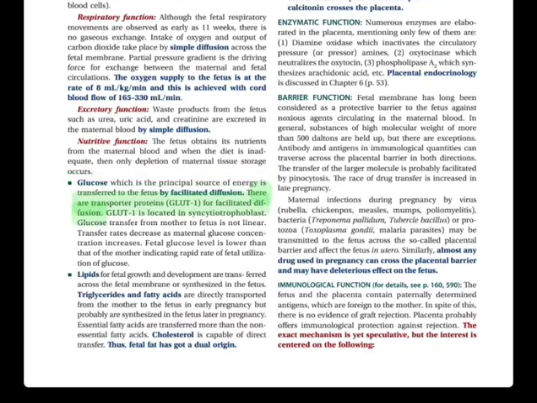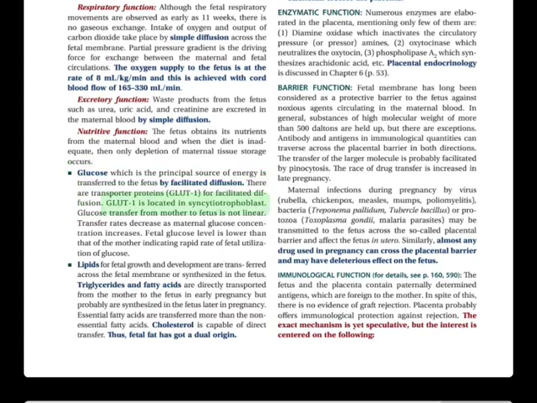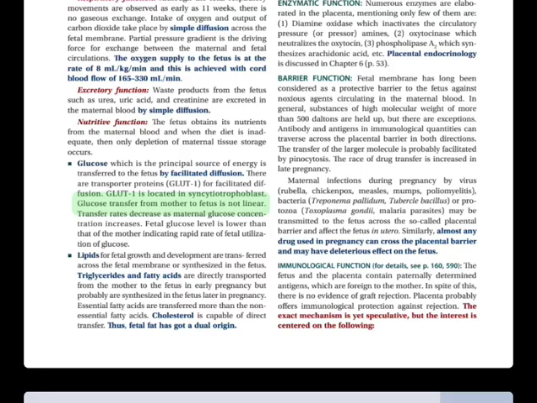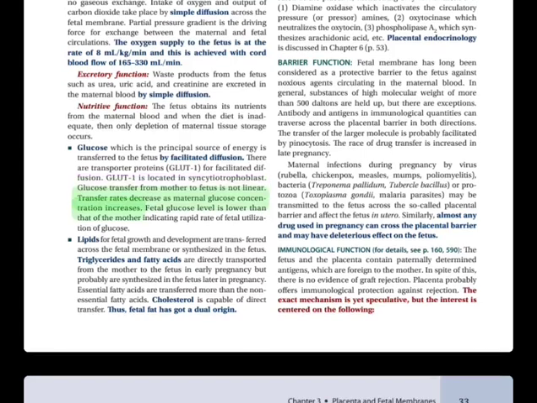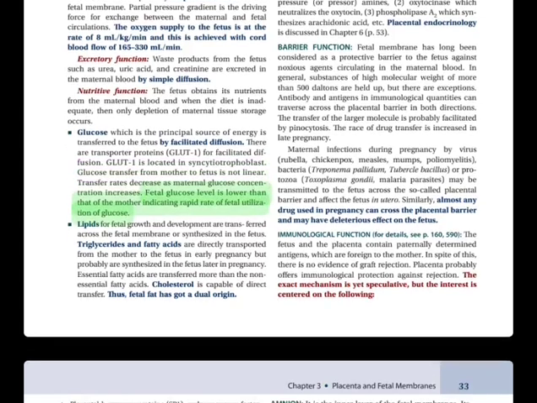It uses transporter proteins, GLUT1, for facilitated diffusion. GLUT1 is located in syncytial trophoblast. Glucose transfer from mother to fetus is not linear. Transfer rates decrease as maternal glucose concentration increases. Fetal glucose level is lower than that of the mother, indicating rapid rate of fetal utilization of glucose.